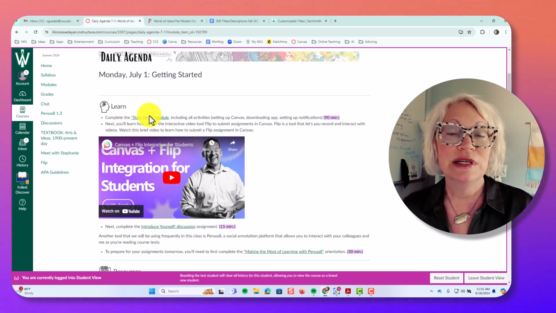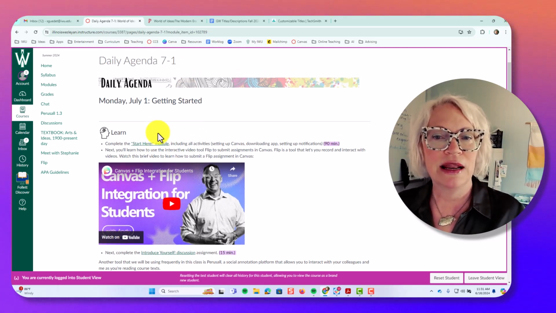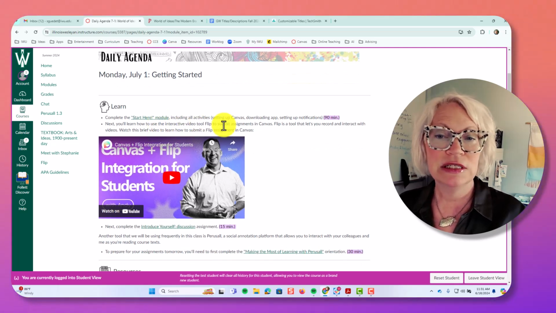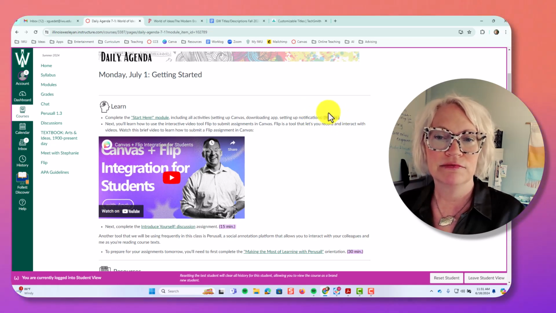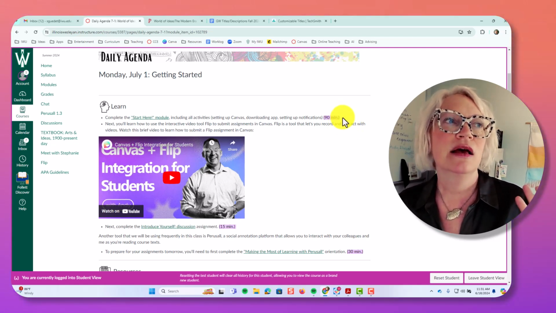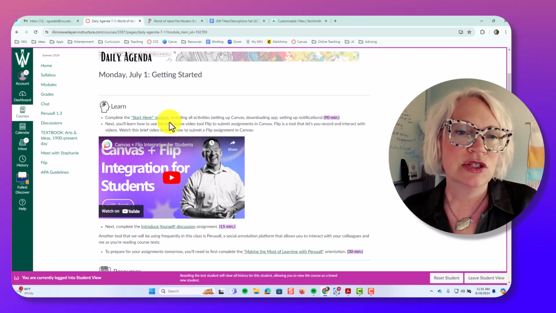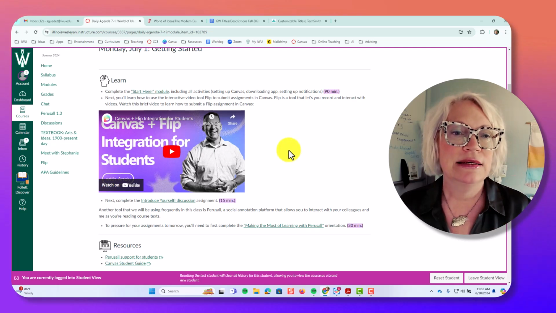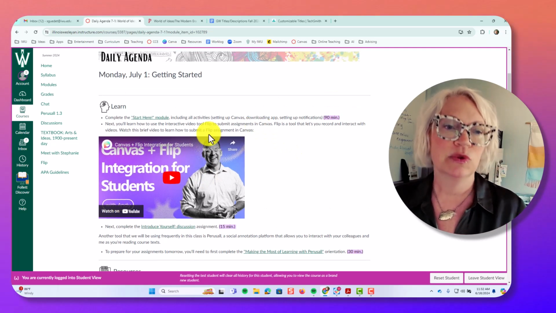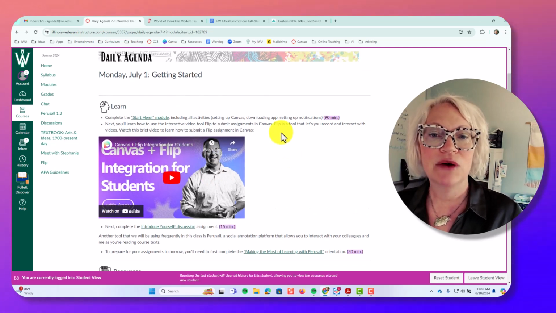The first thing that you're going to do is complete this first module, which we just talked about. You will notice that on each of my daily agenda pages, I will have an estimated time of completion. I am only semi-confident that these are accurate. If anything, I hope that I estimated high so that you'll surprise yourself and maybe things won't take as long. So you are working through that module. Along with that, you will come back here and take a look at this video that explains how to use Flip.